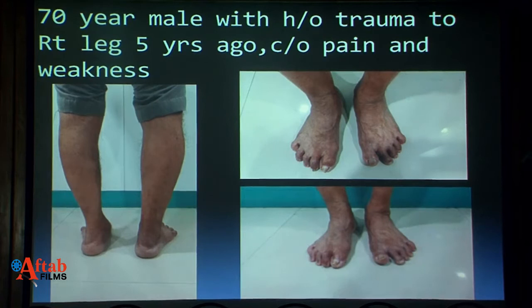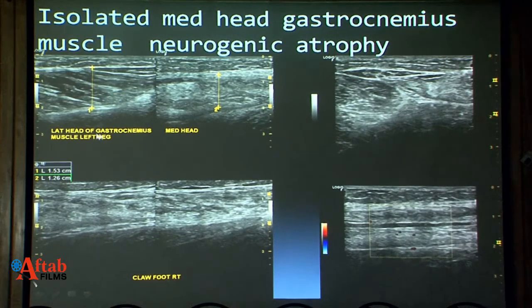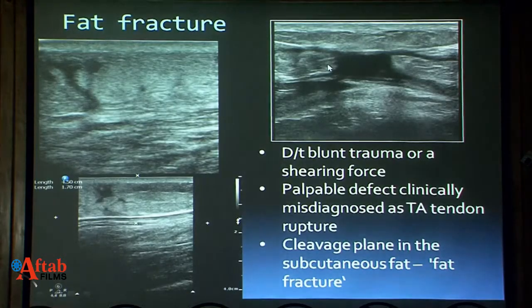This patient had met with trauma 5 years back, and he had complaints of pain and weakness. We can see there is lateral gastrocnemius muscle, and this is the medial head. We can compare the two heads. This is much brighter. There is fatty atrophy, and the thickness is reduced, and this is due to denervation injury. This is isolated medial gastrocnemius muscle neurogenic atrophy, the final diagnosis.